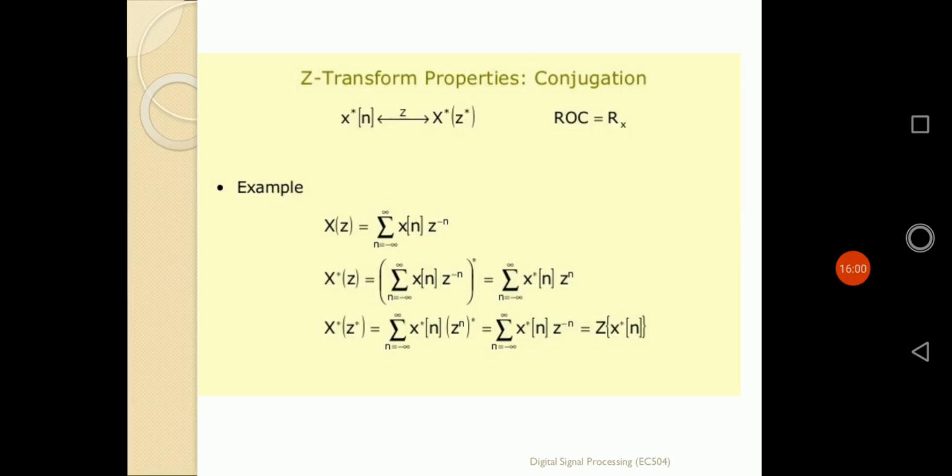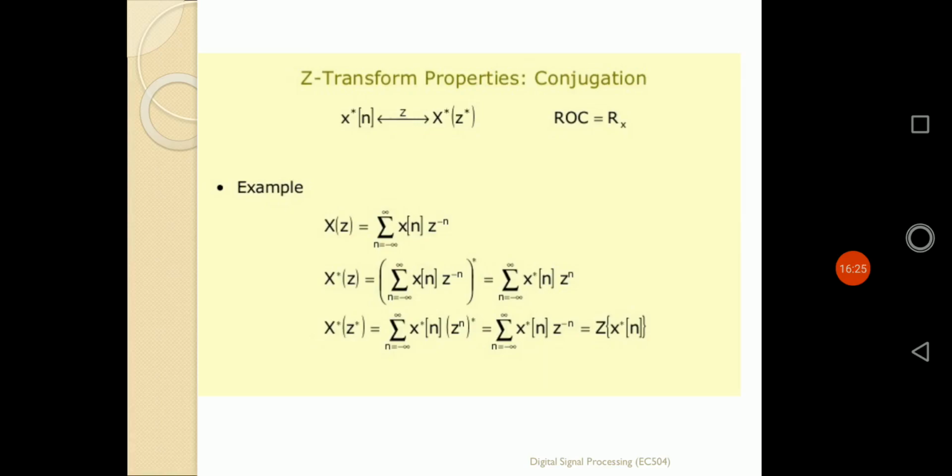Now if I apply the conjugation of z also, it is simply defined as the summation of x conjugate n followed by z to the power n conjugate. So it will be simply defined as x conjugate n into z to the power of minus n, as z is a complex quantity. So it will be simply defined as the z transformation of that x conjugate n. So that is the simple proof of that theorem also.